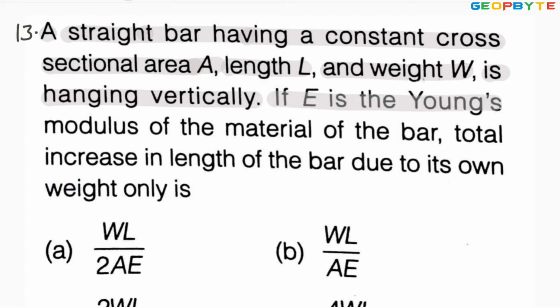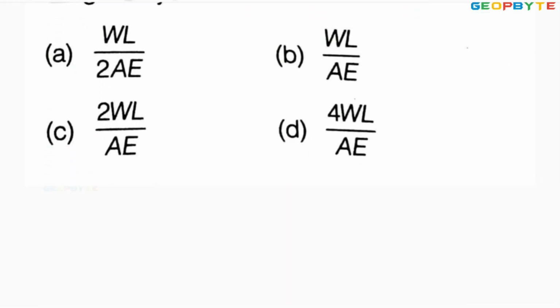If E be the Young's modulus of the material of the bar, the total increase in length of the bar due to its own weight is. The problem is given like this. A bar may be hanged like this.